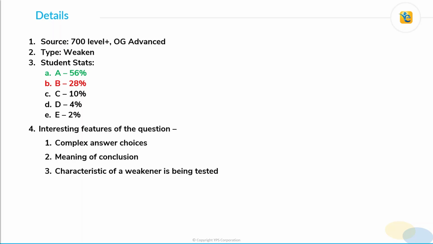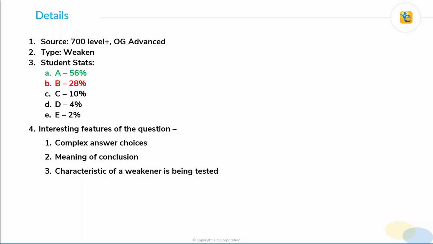While solving this question, we'll discuss all these choices and understand the traps that are there and how we can reject the incorrect answer choices easily in such questions. The interesting features of this question are, first, the answer choices are very complex. Second, the meaning of the conclusion is a trap here. If you don't understand it correctly, then you may end up marking the incorrect answer choice, and you will not even understand why it is incorrect.